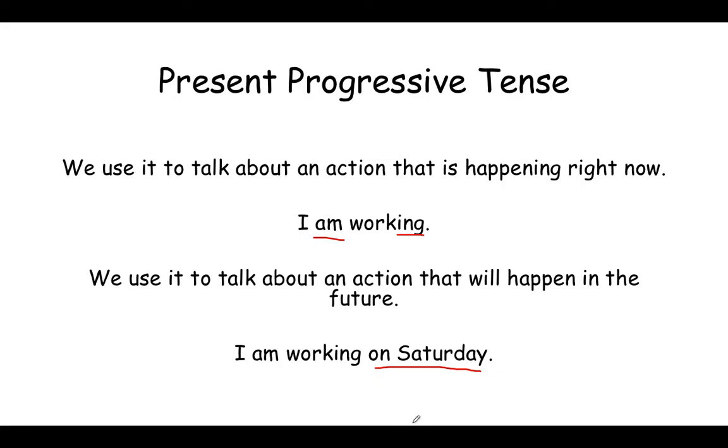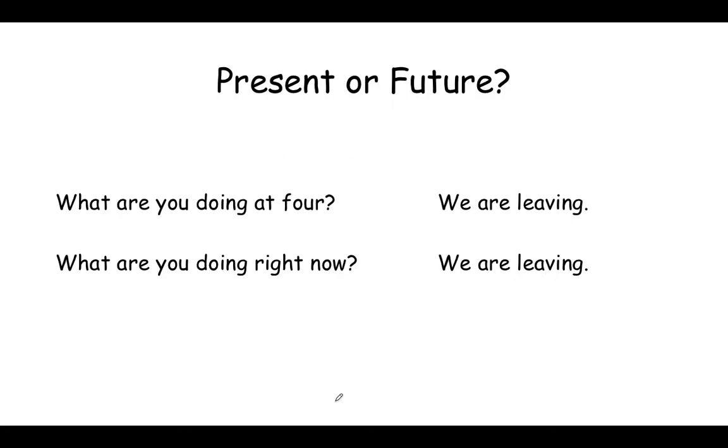It's talking about something that isn't happening right now. Somebody asks, "What are you doing on Saturday?" You could say, "I am working on Saturday." So that would be using the present progressive, using ing on a verb, to talk about the future.